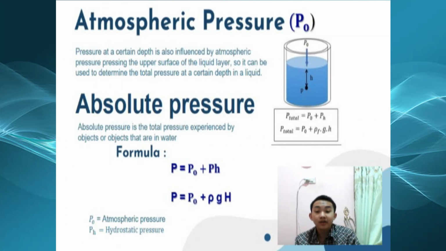So, if we do an experiment and get data about pressure, it is necessary to add atmospheric pressure.